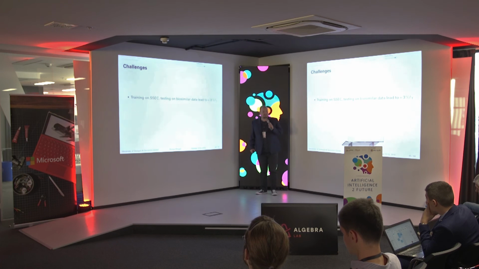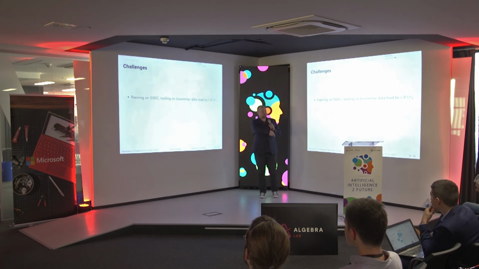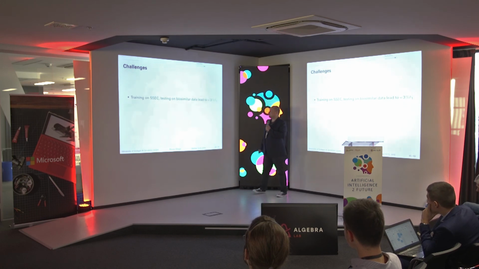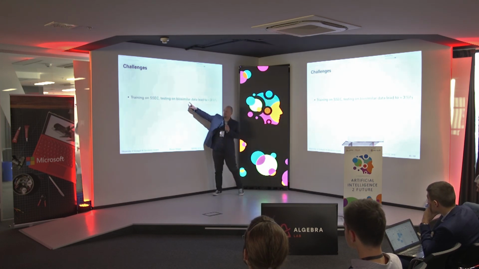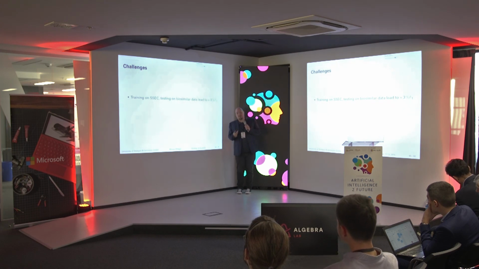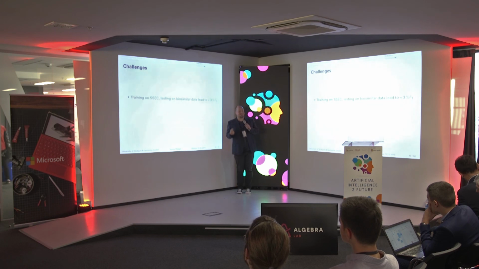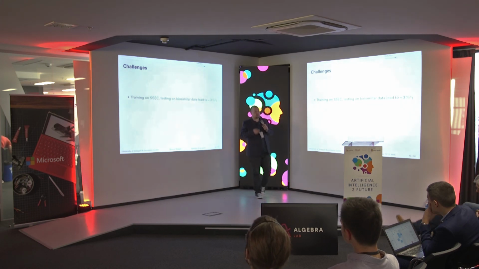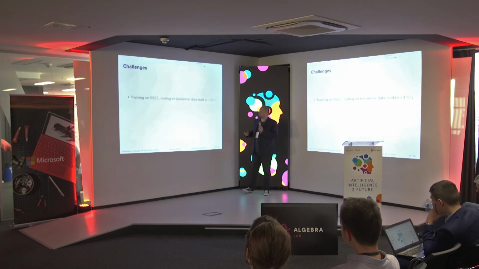So, what are the challenges? How did we start? We first took this corpus which I mentioned before, this SSCC corpus, which I annotated, and we tested this on a small test set with these biosimilar data, and what we got was a 3% F-score. It just didn't work. Now, the developers were tempted to say, well, the plots still look nice, and they do, but there's just nothing in there, right? So we need to improve the method here. So how can we improve the method?